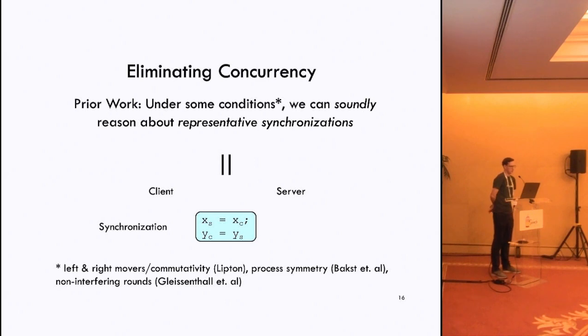Yeah, so it's not necessarily to do with the cryptography, but typically about how they communicate over the network. We argue that for a reasonable set of practical programs, this is the case. So essentially, Lipton's theory of movers applies whenever these operations can commute left and right.